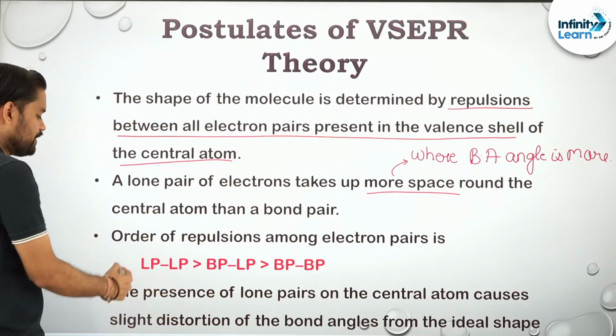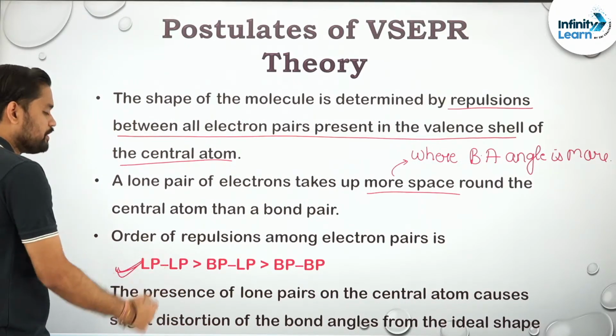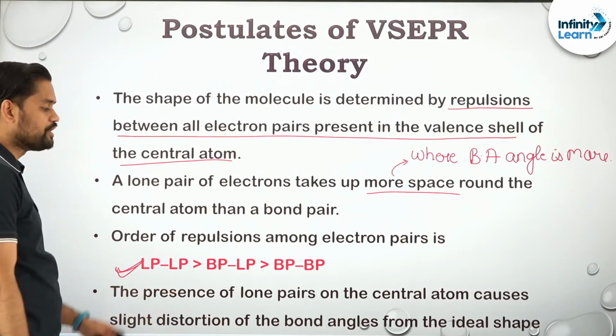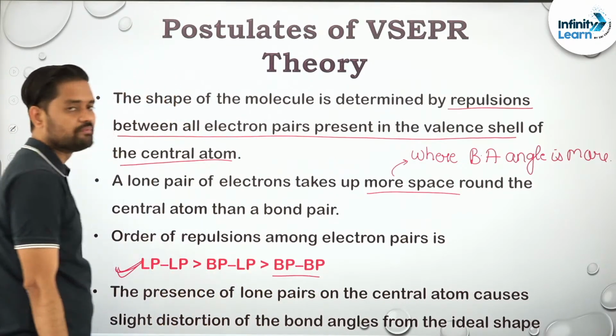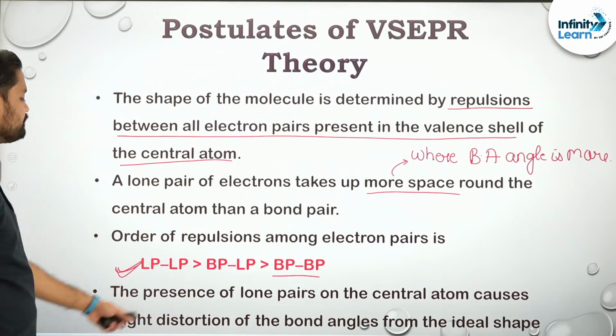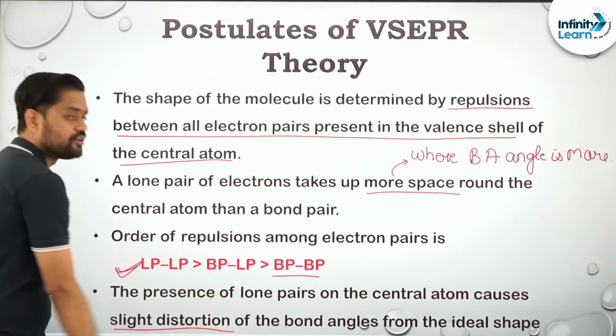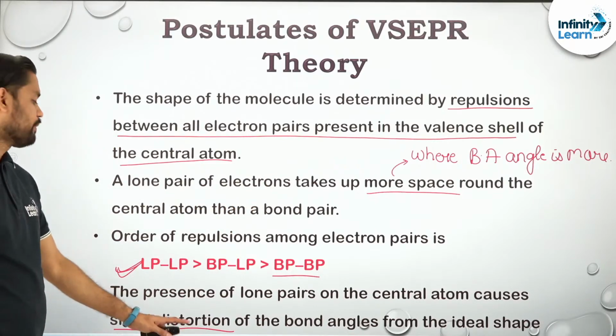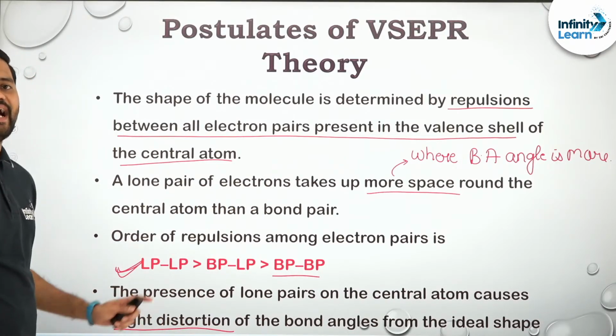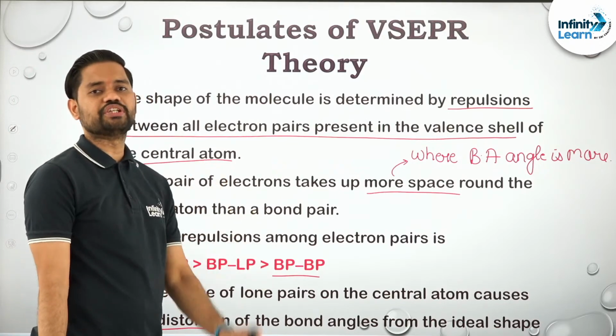Then, the order of repulsion, please remember this order as well. Lone pair will have maximum repulsion and bond pair will have minimum repulsion. And the last one: the presence of a lone pair on the central atom causes slight distortion. It causes slight distortion, and its geometry changes into shape.